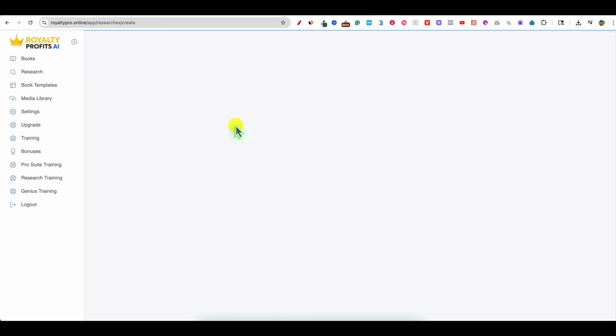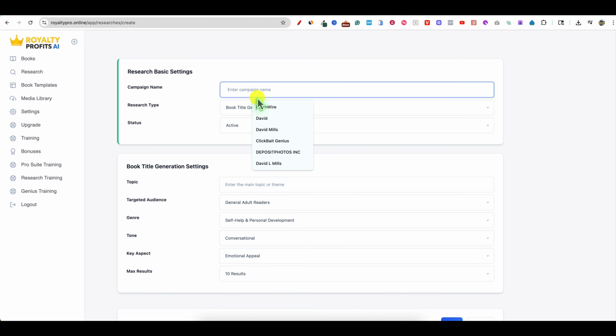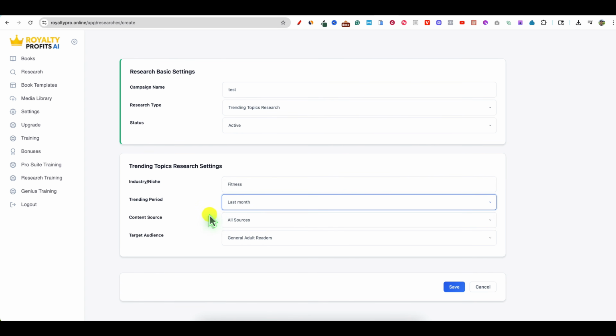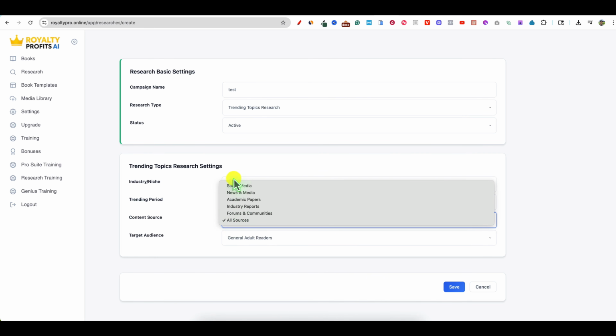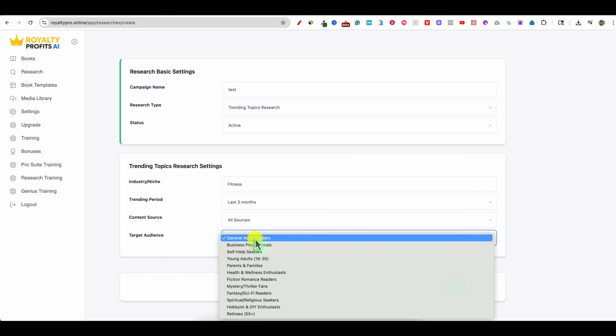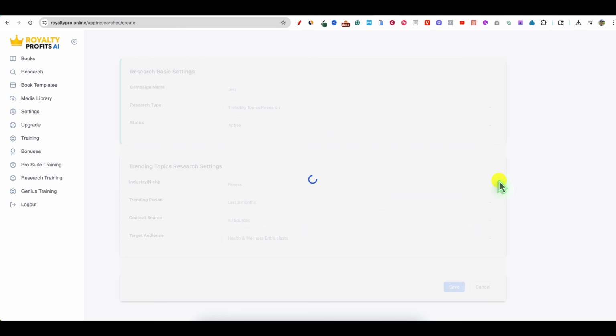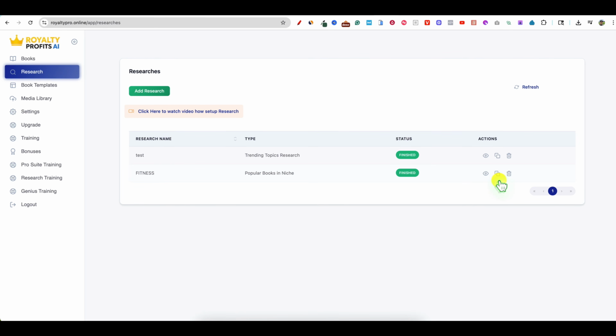I want to go into research. I want to do one more research. Let's just do test. Let's go into trending topics. I'm going to go with fitness, and we're going to go the last 3 months, all sources. And so this is going to have all these other sources right here, news and media and social media and all that. And then we can go general adult readers, health and wellness enthusiasts right there. And I'm going to push save. It's going to go in research. I do like the research module. I might like that just a touch better in Royalty Profits AI. And then also, I think it's game changing that they have the auto publish feature where you can have everything done in Royalty Profits AI and then push a button and it automatically will bring everything over.